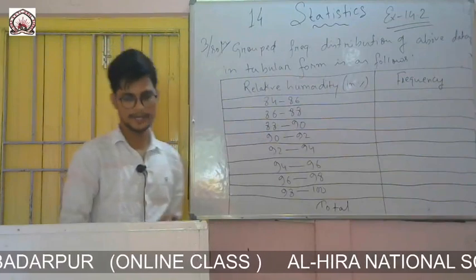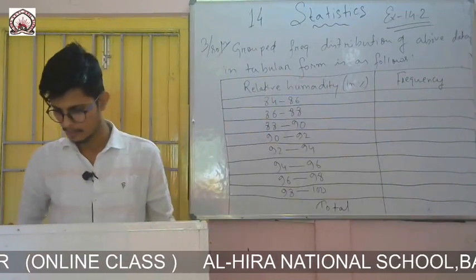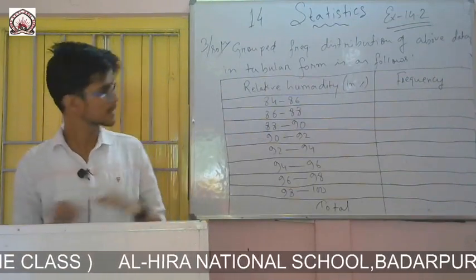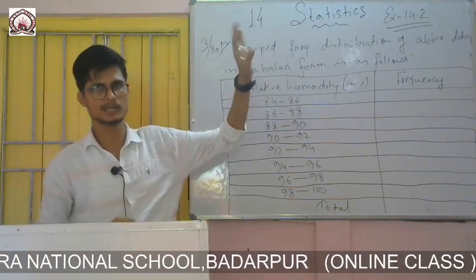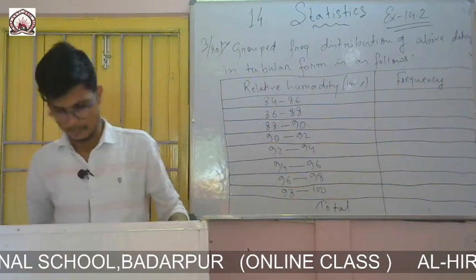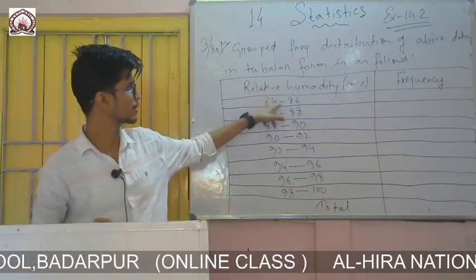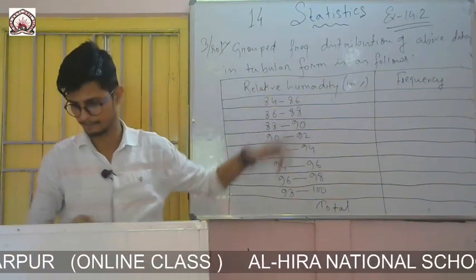So 84 to 86. Let me count how many percentages are in between 84 to 86. I will count up to 85.9, I will not go up to 86.